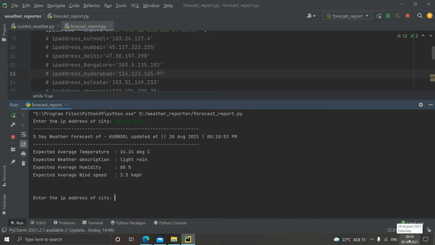Yes, the time is basically that. And the expected average temperature is 24 degrees, and the expected weather description is light rain. Yeah, it is basically raining outside, and the average humidity is 88%, and the average wind speed is 3.5. So this is the weather report which I got for Kurnool. Let's check it for another city.